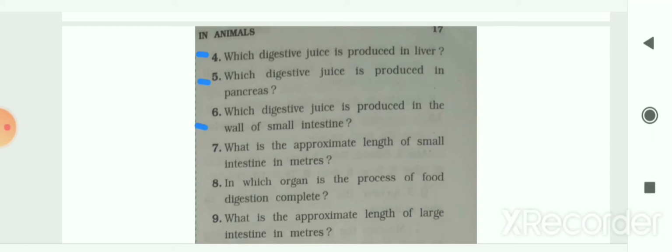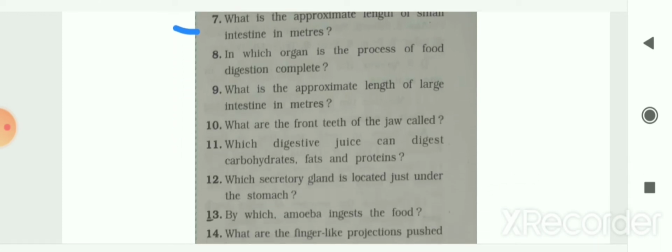Next, which digestive juice is produced in the wall of the small intestine? So in the small intestine, intestinal juice is produced. Next is, what is the approximate length of the small intestine in meters? The approximate length of the small intestine is 7.5 meters and the length of the large intestine is 1.5 meters. So the answer for number 7 is 7.5 meters, the length of the small intestine.